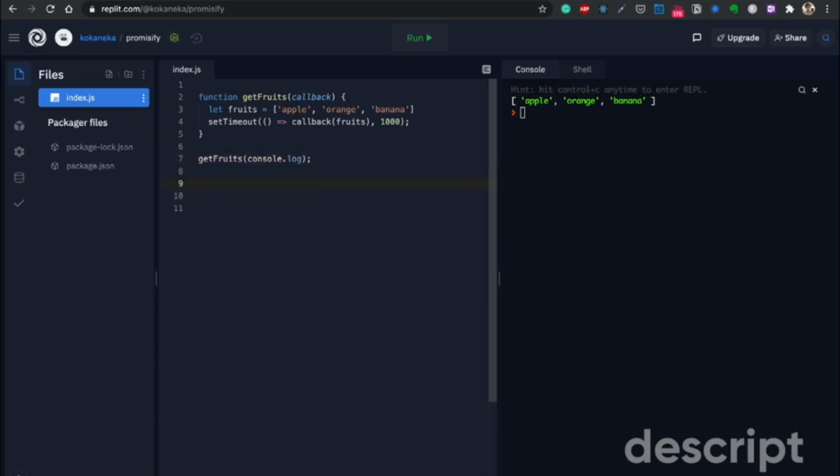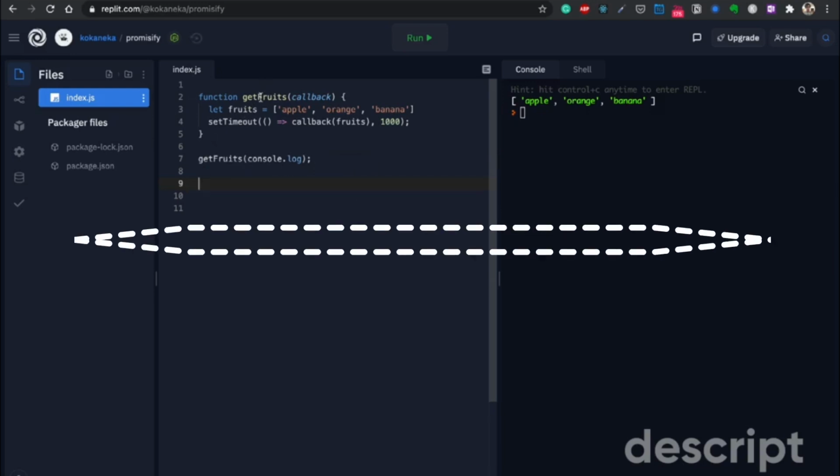Let's say we do not want to do things in this fashion. Let's say that we want to get access to the fruits by doing something like const fruits is equal to getFruits, and then we would have access to the fruits in this nice little fruits variable and we can decide to do whatever we want with that. This is not possible with the current way in which the getFruits function is structured, and hence we will need to modify it and make it capable of returning us a promise. And then we can do anything that we want to do with that promise, like doing a dot then or doing a dot catch, etc.